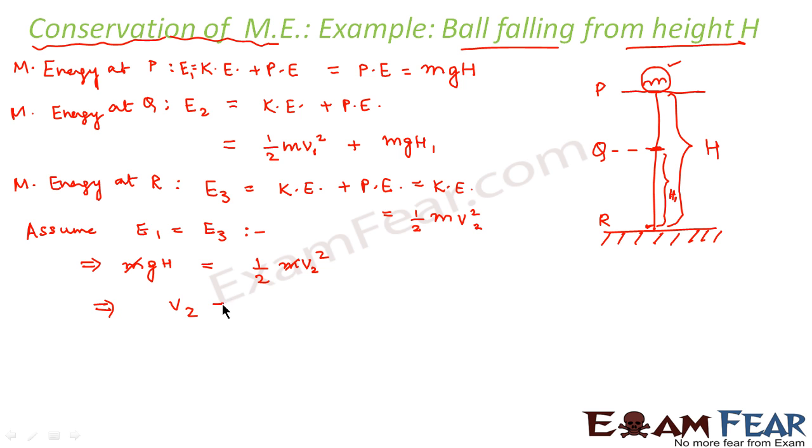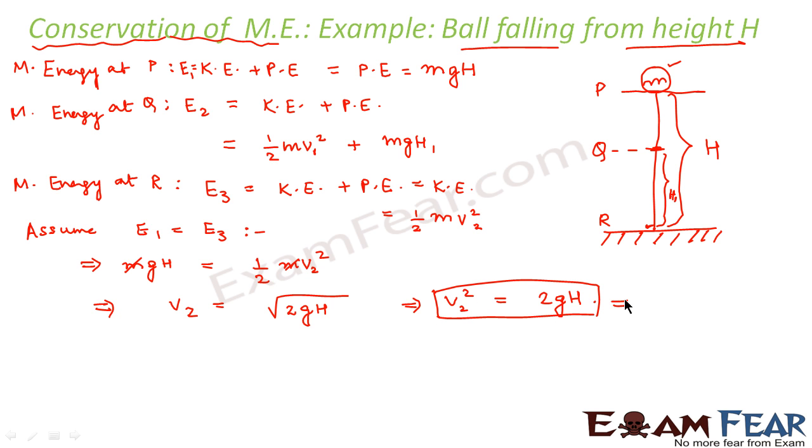So we get V2 is equal to root over 2gh, or V2 square is equal to 2gh. Now if you look at this equation very carefully, you can see that this equation reflects the kinematics third equation.